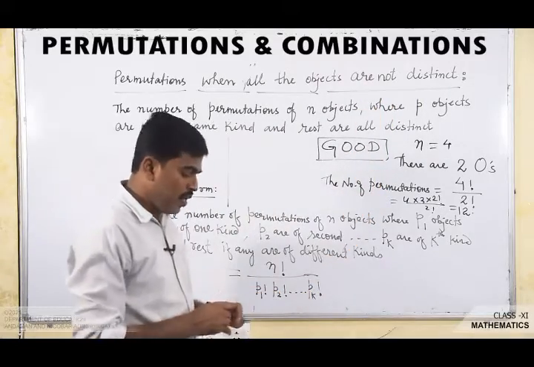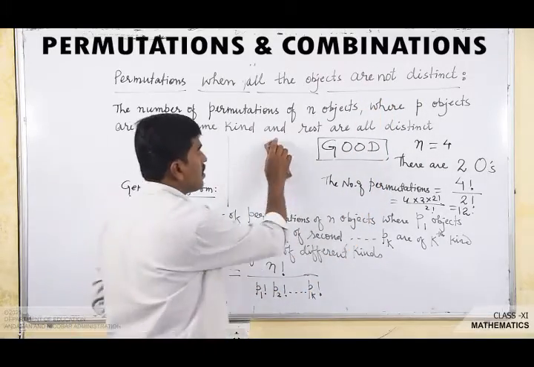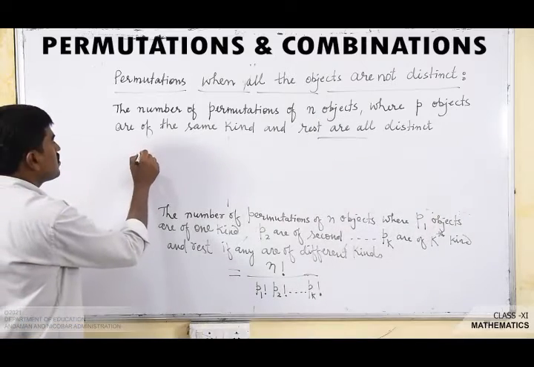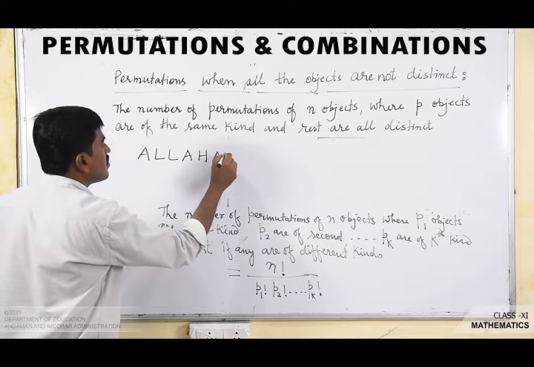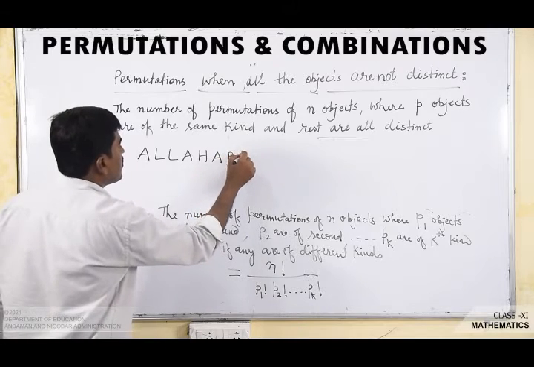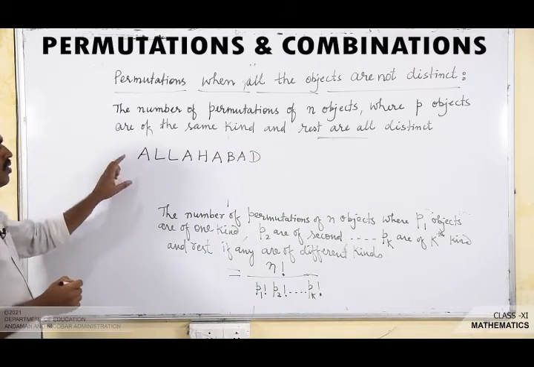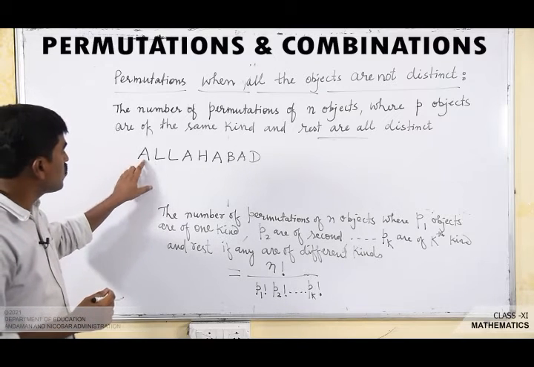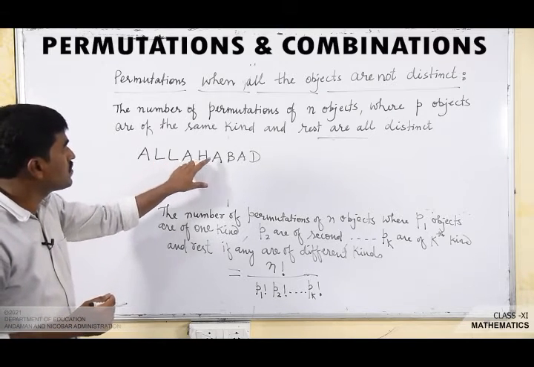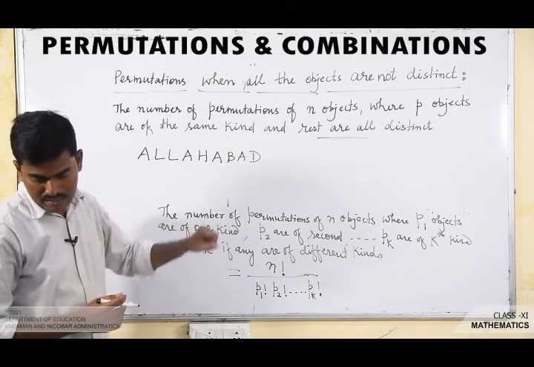Clear? Now let us take one more example. Suppose the given word is Allahabad. Now how many letters are there in this word? A, L, this is 1, 2, 3, 4, 5, 6, 7, 8, 9.